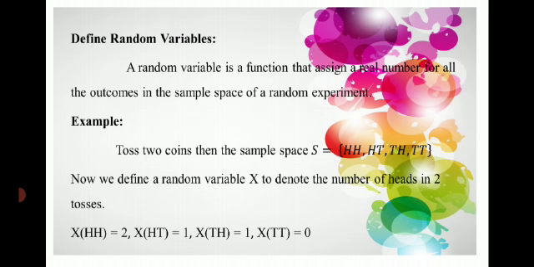Now, we define a random variable capital X to denote the number of heads in two tosses. That means X of HH. What is the answer? 2, because we get 2 heads. X of HT: how many heads? 1 head, therefore our answer is 1. Then X of TH equals 1, because here also we have only 1 head. Then X of TT: here we didn't get any head, therefore our answer is 0.